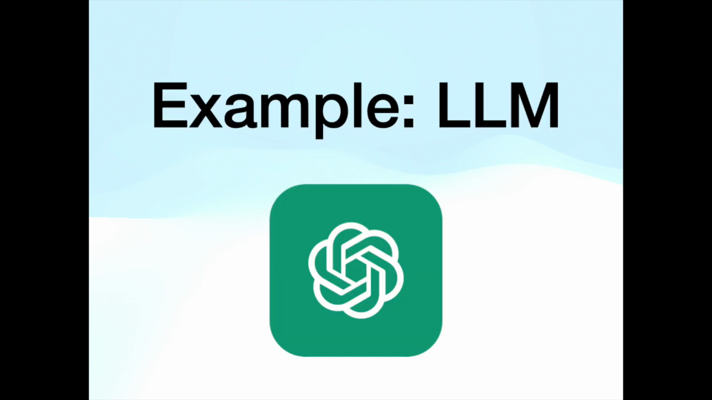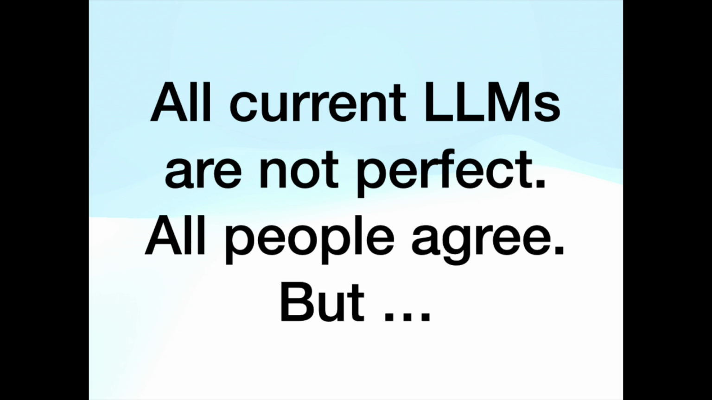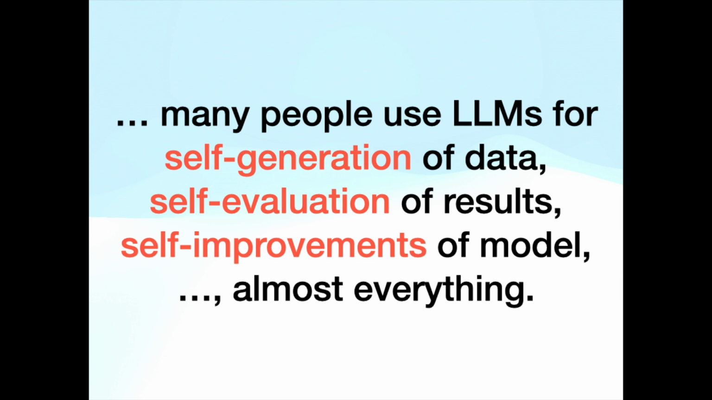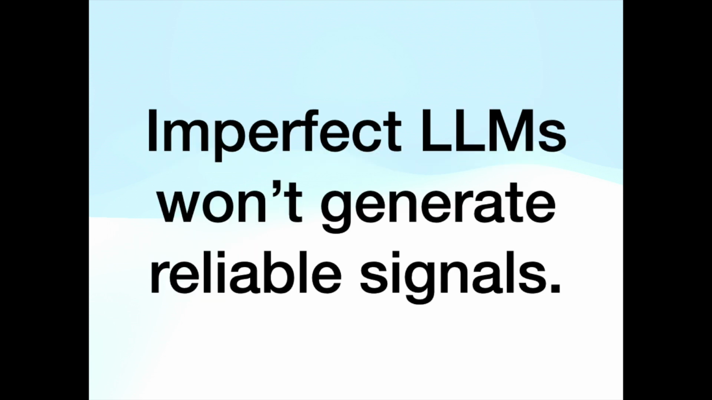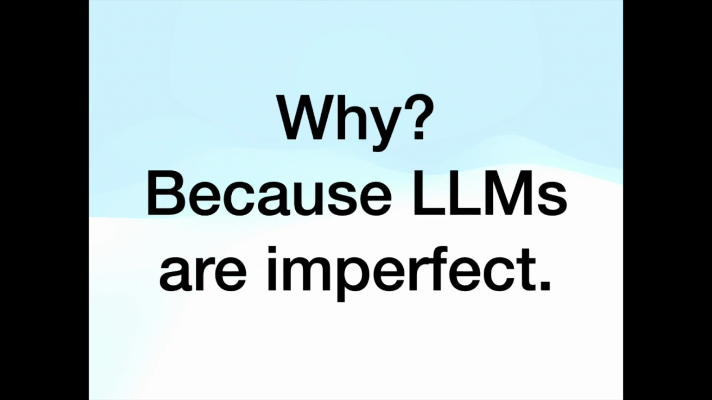Second example, large language models, LLMs. All current LLMs are not perfect. All people agree. But many people use LLMs for self-generation of data, self-evaluation of results, self-improvement of models, almost everything. Imperfect LLMs won't generate reliable signals. Why? Because LLMs are imperfect.